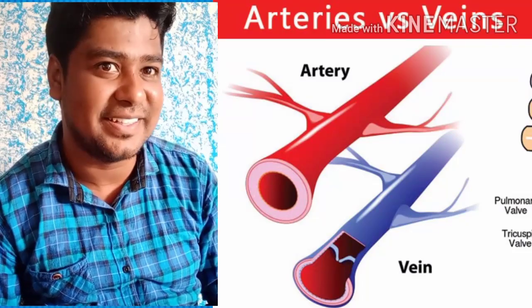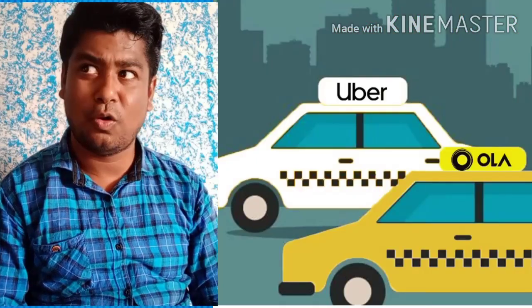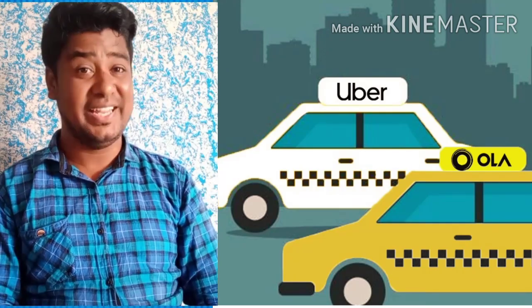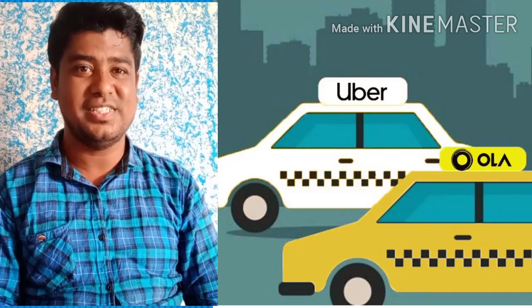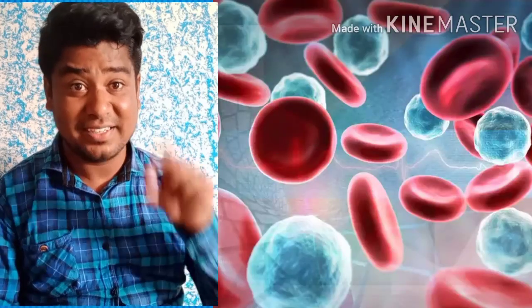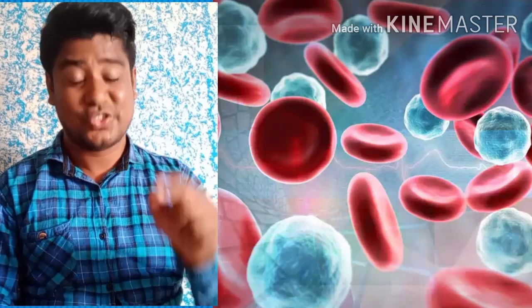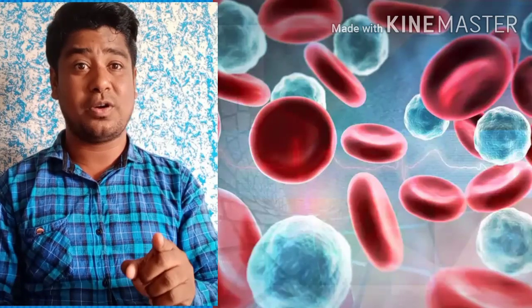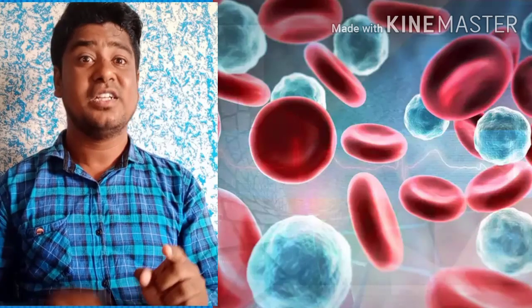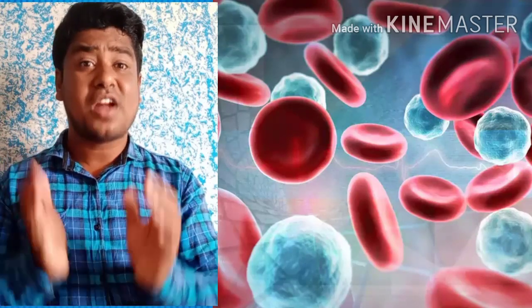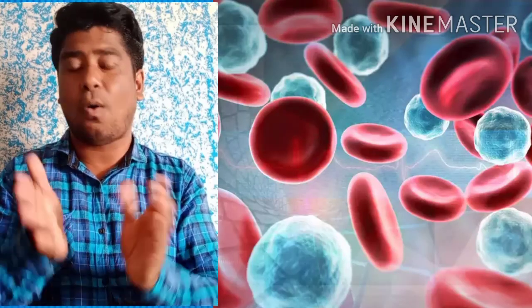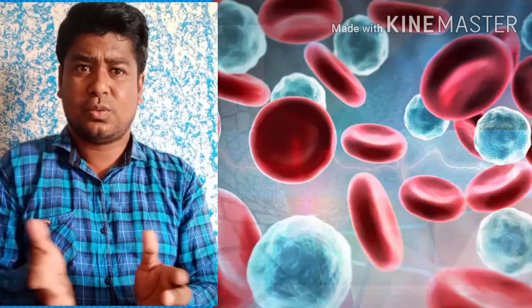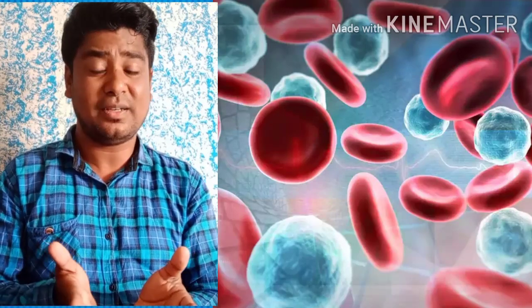Which is the vehicle? Does it book Ola, Uber, or what? Oh no. Here, the vehicle which is used is the blood. So that's the use of blood. Blood is a transporting medium, right? That blood transports materials like oxygen from one place to another. So we can say blood is a vehicle.